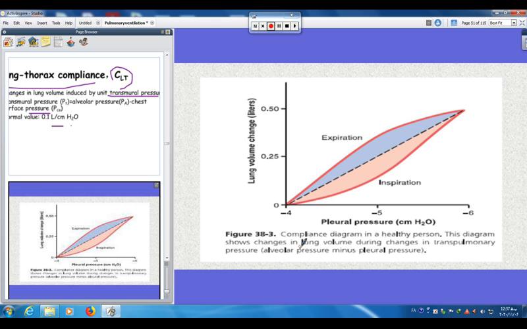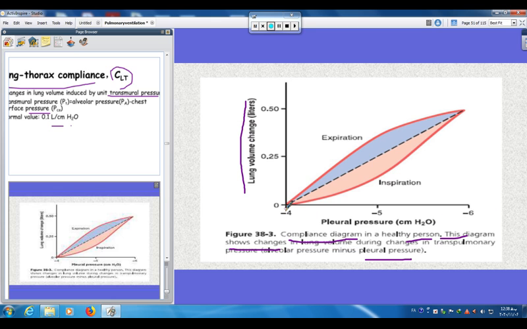In this figure, you can see the compliance diagram in a healthy person. This diagram shows changes in the lung volume during the changes in the intrapulmonary pressure, alveolar pressure minus pleural pressure. You can see the lung volume change is shown in this direction in liters, and pleural pressure in this direction.